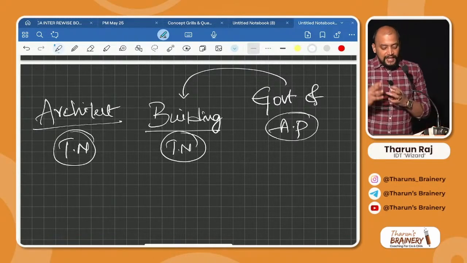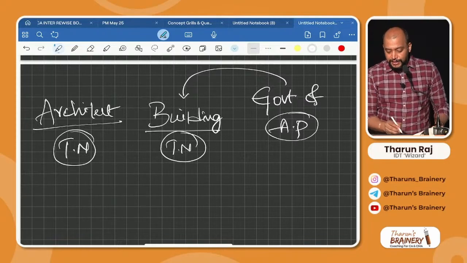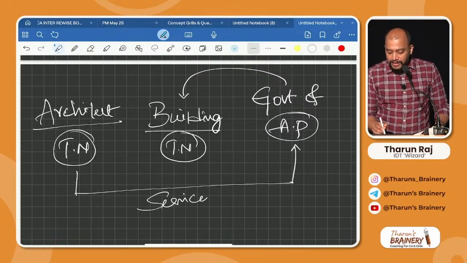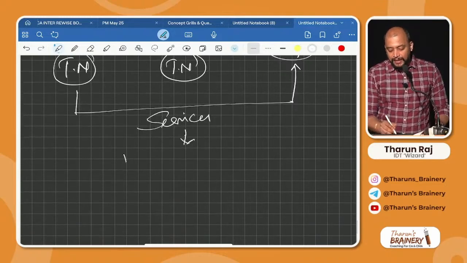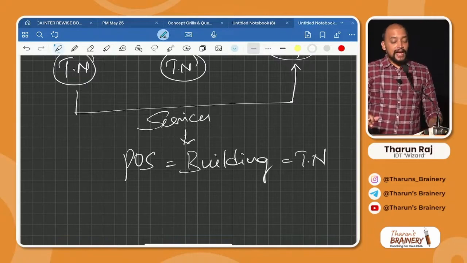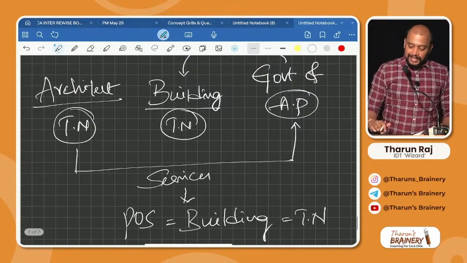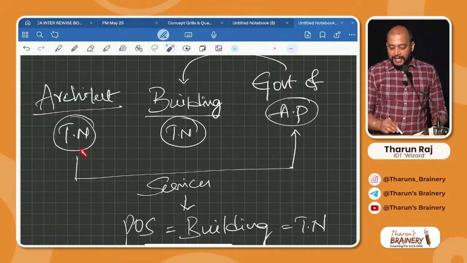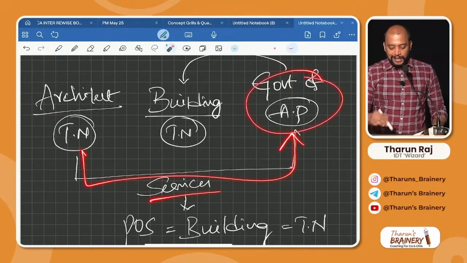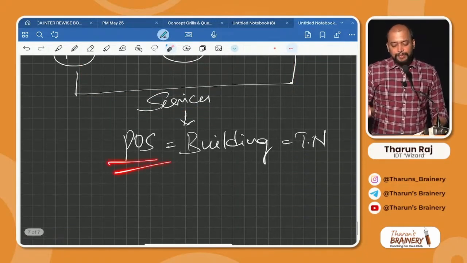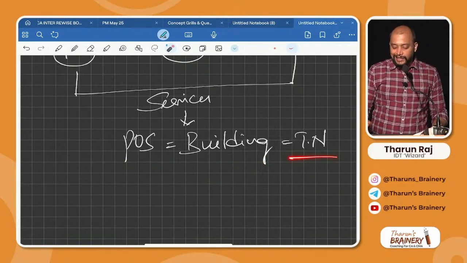Now, when the architect is providing services to the government of Andhra Pradesh, for these services, what is the place of supply? The place of supply is the location of the building. What is the location of the building? That is Tamil Nadu. Again I am repeating, carefully listen. There is an architect located in Tamil Nadu, providing services to the government of Andhra Pradesh in relation to their building in Tamil Nadu. For these services, what is the place of supply? Location of building, that is Tamil Nadu.